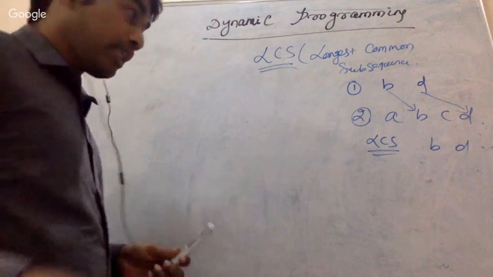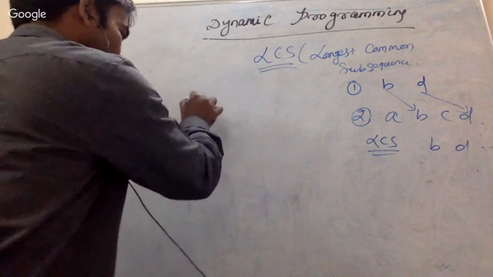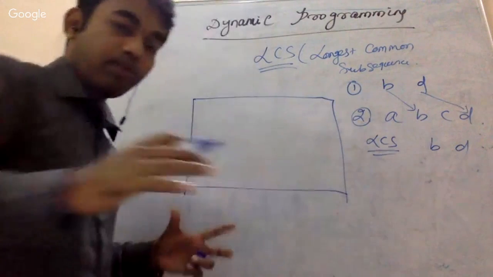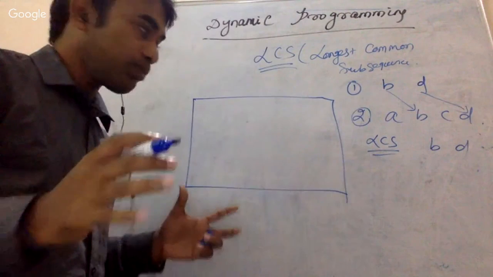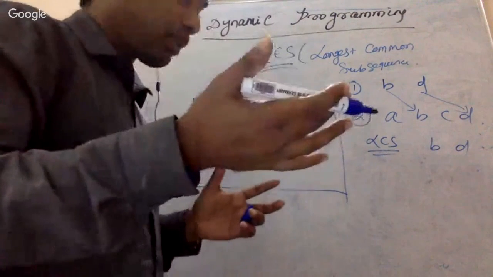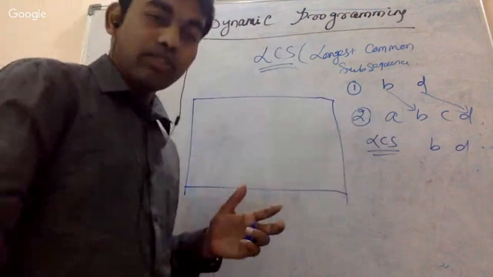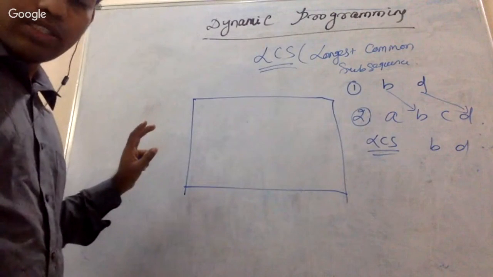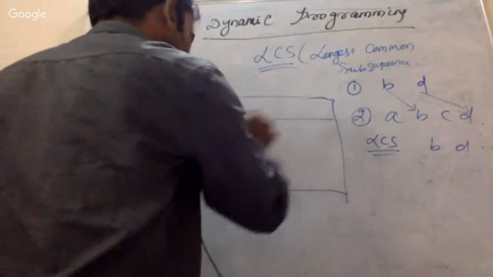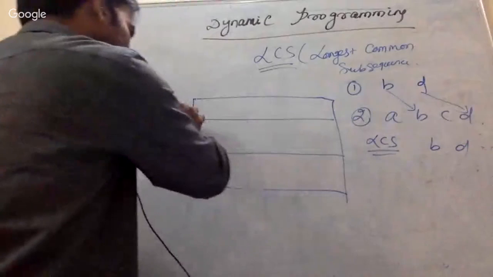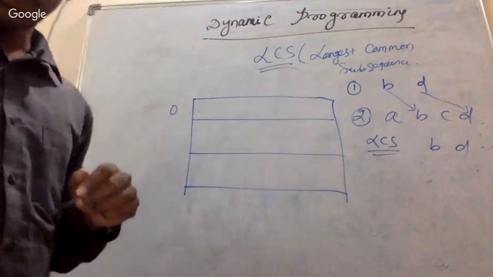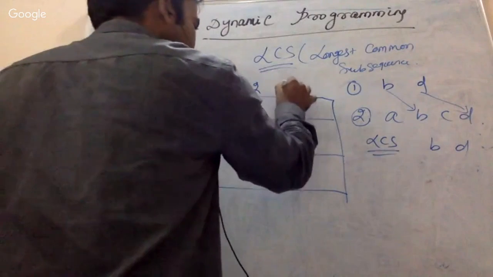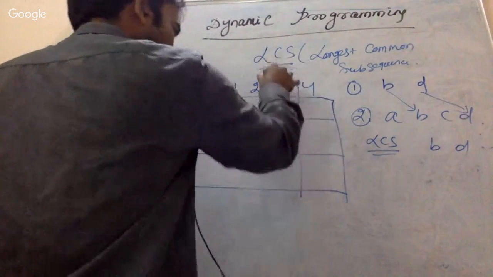Generally, we solve the small problem, keep that in memory, and use that particular solution in the future. That is the main concept. So draw a table like this, which has 3 rows and 5 columns. I'll tell you why it is like this, but just draw it like this, with rows 0, 1, 2.